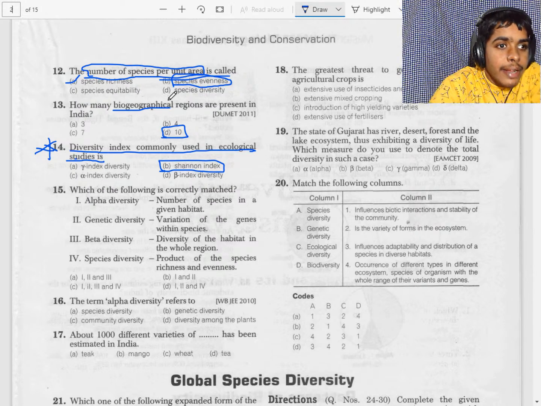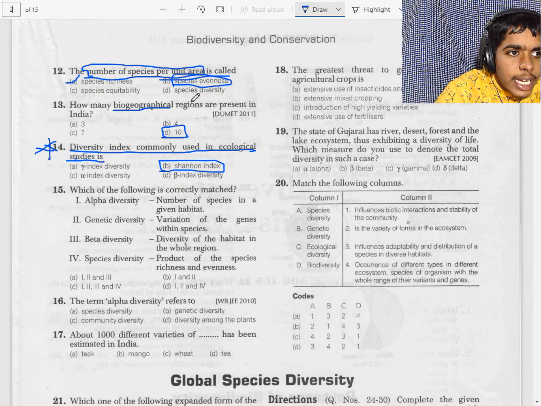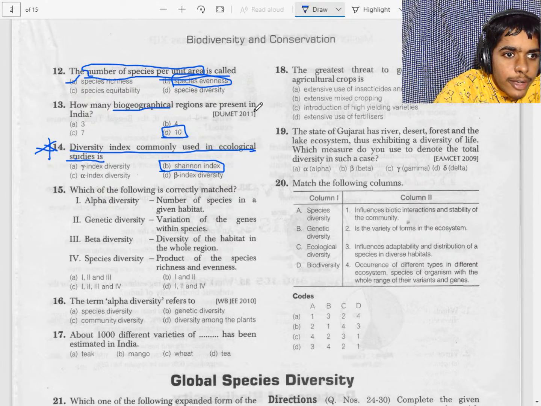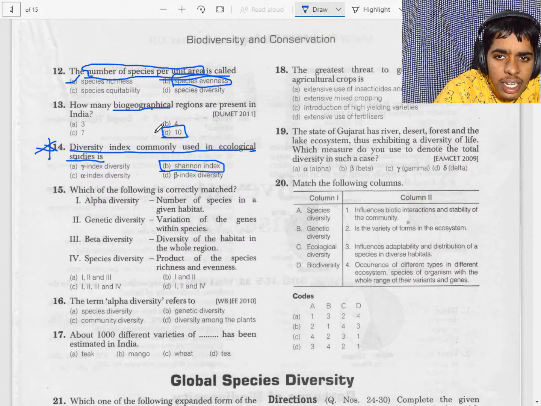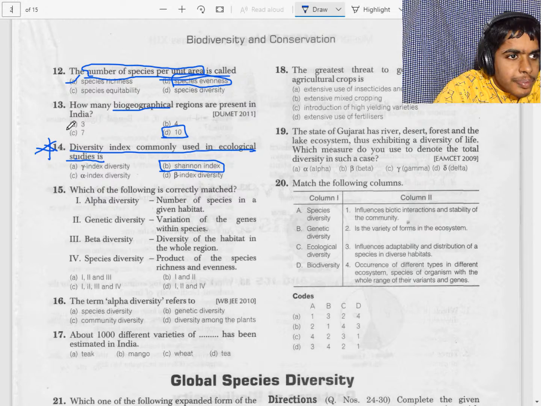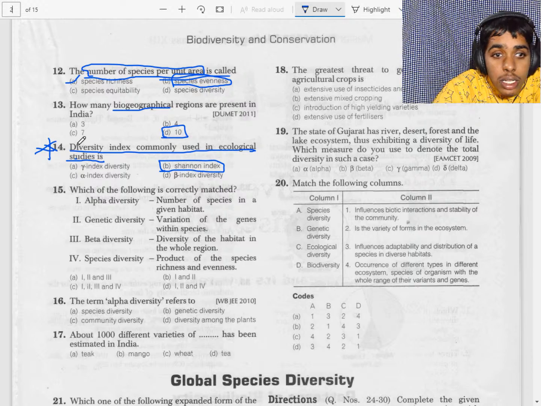Alpha diversity, the number of species in a given area. So it is correct. Genetic diversity, variation of species within species. So it is also correct. Beta diversity in the whole region. So it is wrong. Beta diversity means product of species richness and evenness. So it is right. So our answer will be 1, 2 and 4.